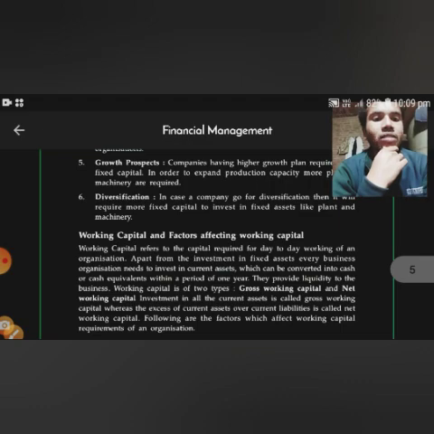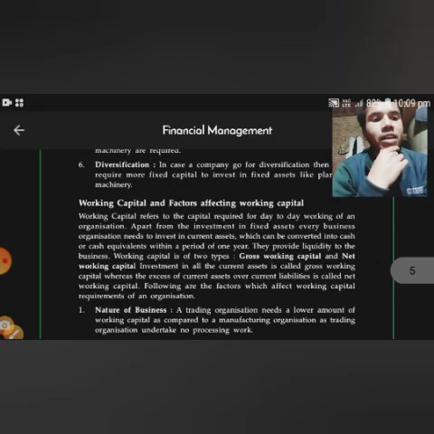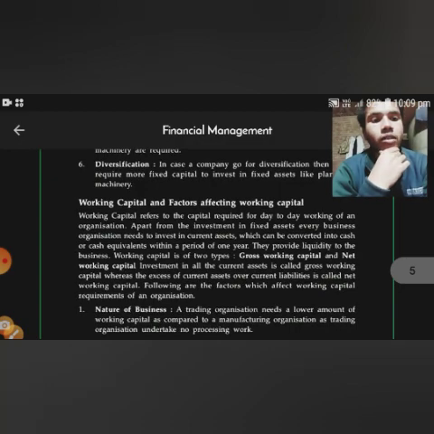Working capital refers to the capital required for the day-to-day working of an organization. Apart from the investment in fixed assets, every business organization needs to invest in current assets, which can be converted into cash or cash equivalents within a period of one year. They provide liquidity to the business. Working capital is of two types: gross working capital and net working capital. Investment in all current assets is called gross working capital. Excess of current assets over current liabilities is called net working capital.